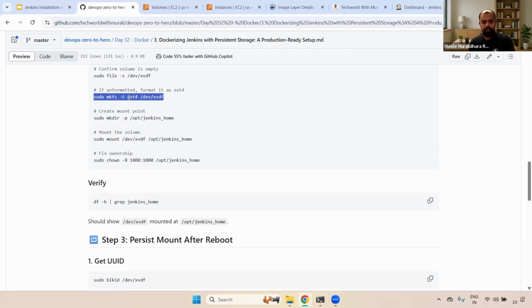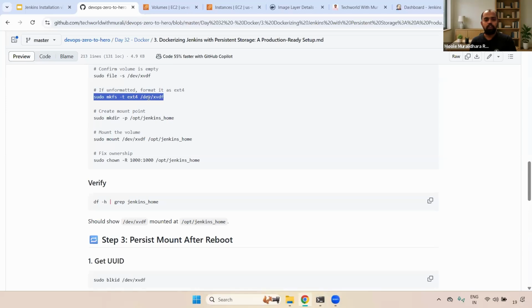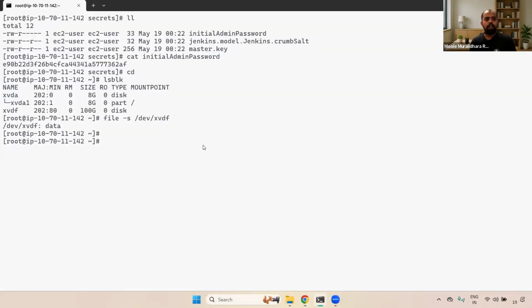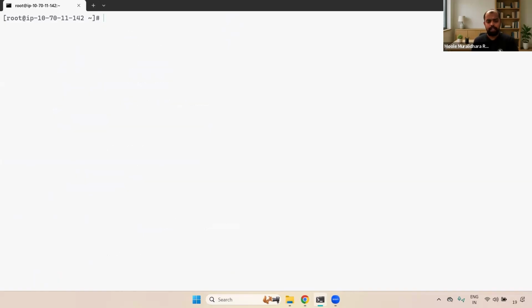When you run this, you can see that /dev is empty only because we have just added it. Now I'm going to run this particular command. Go here, just copy this. Now you can run this. Now if you see here, it has formatted everything. Now it is good. Okay. Now if you go and check again, file -s /dev/hvdf. Now if we enter this, sorry, file -s, not files.